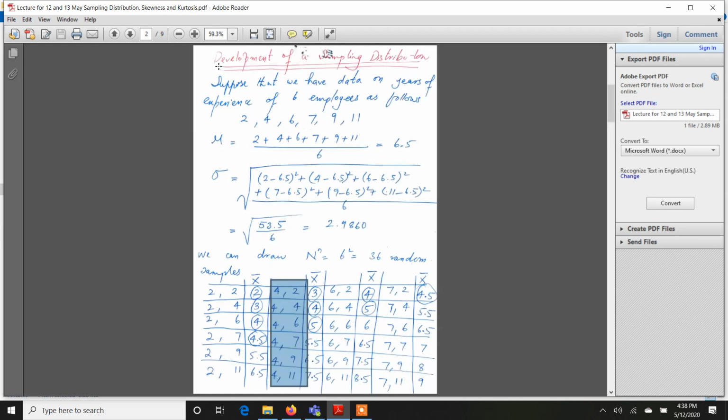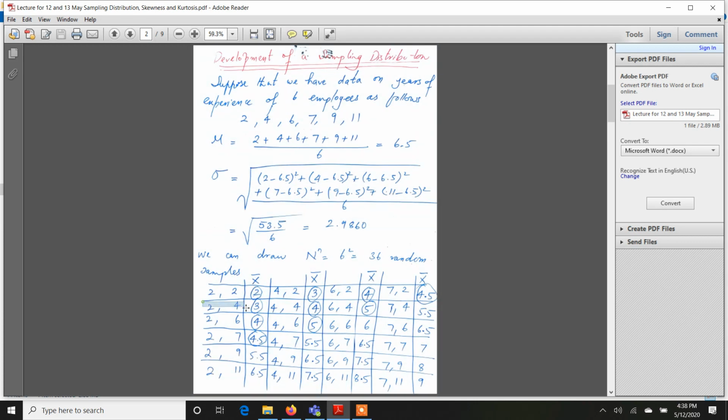Next, if our purpose is to construct the sampling distribution of the arithmetic mean, what we are going to do is calculate the arithmetic mean in each sample. For example, the first sample is 2 and 2, so the arithmetic mean will be 2 plus 2 divided by 2, which is 2.